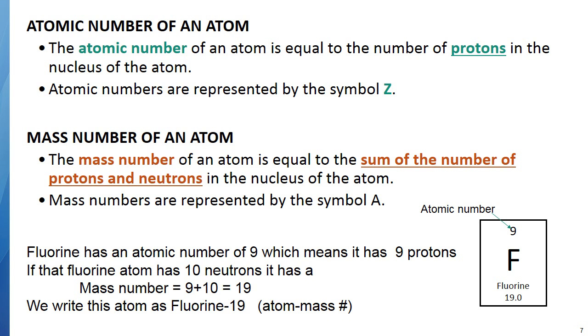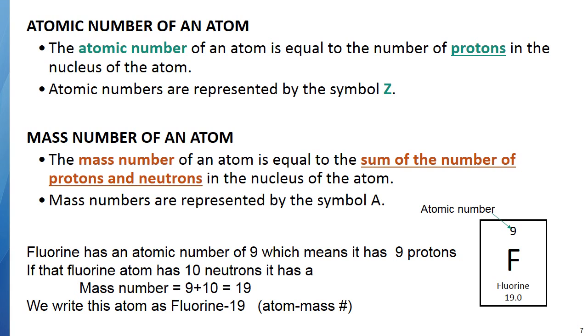All right, so the atomic number of an atom is the number of protons that atom contains. And so when we say the number of protons an atom has, we call that the atomic number. The atomic number is given the symbol Z. So if we're looking at the periodic table, the atomic number is the whole number.